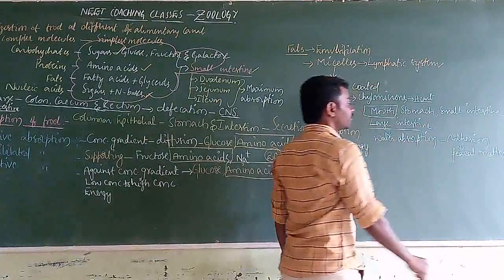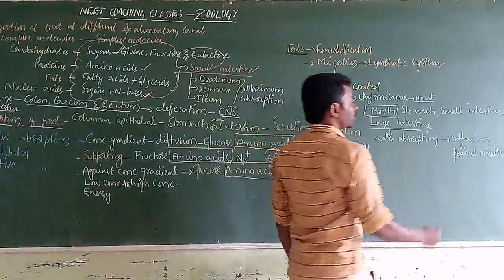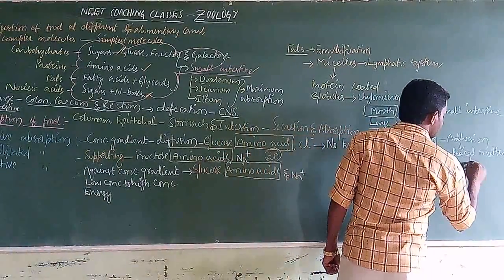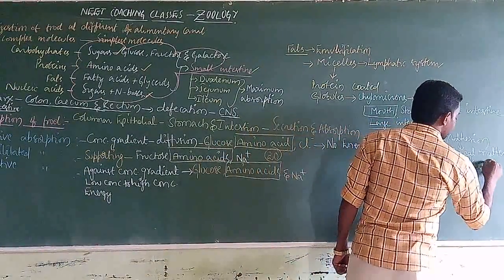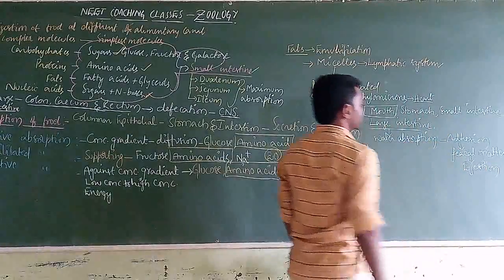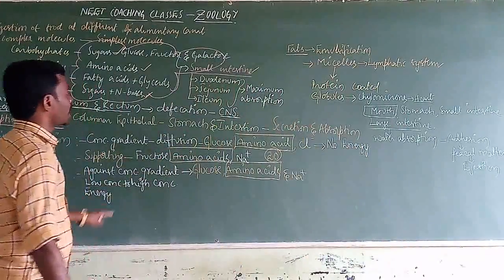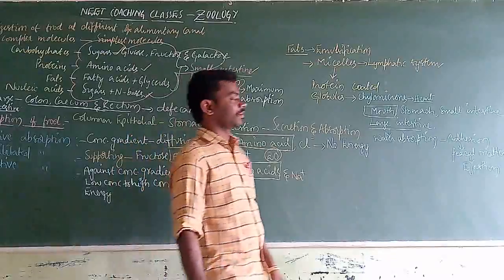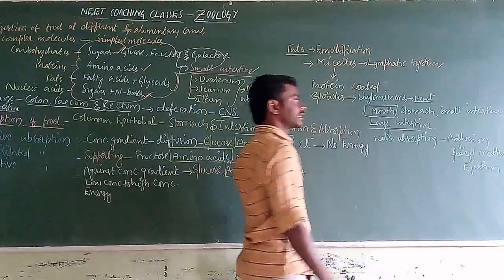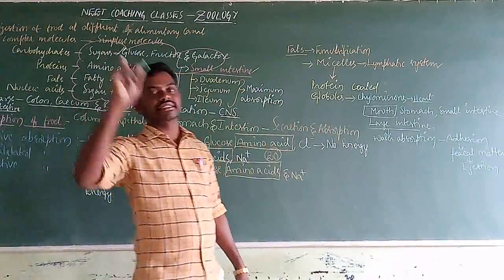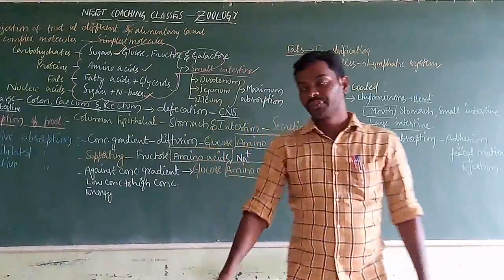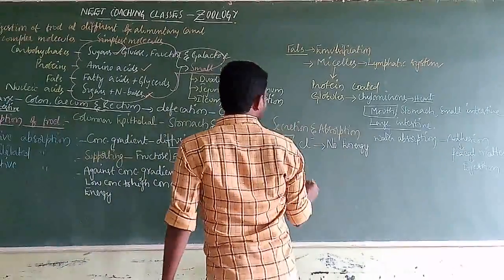This fecal matter will be expelled out by the egestion process. And whatever food was absorbed into the bloodstream and the lymphatic stream itself can be placed at tissues by the assimilation process.